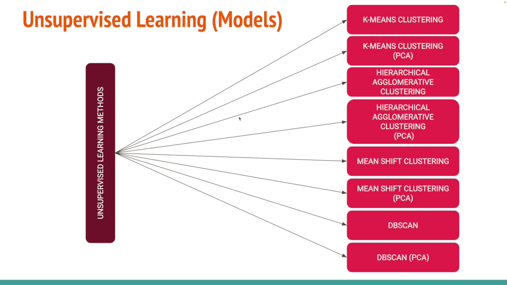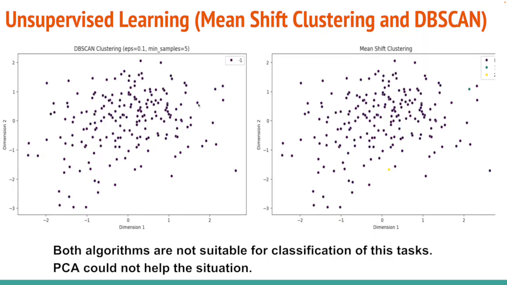So I will move to the next, our unsupervised learning models. This is our unsupervised learning model methods. We have K-means, hierarchical, mean shift, and DBSCAN. So this is our DBSCAN clustering and the mean shift clustering.